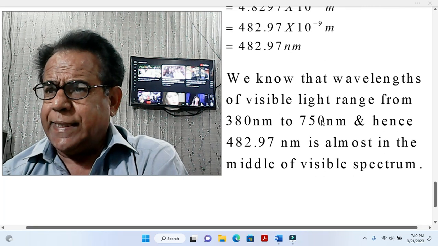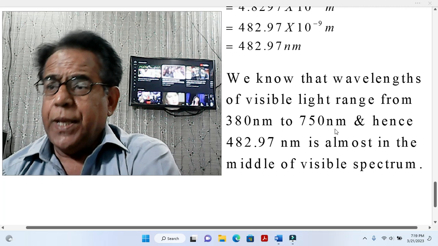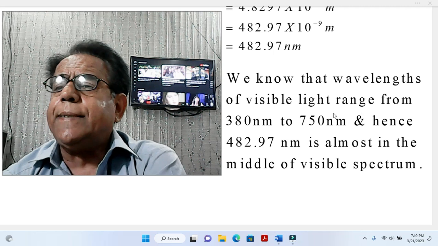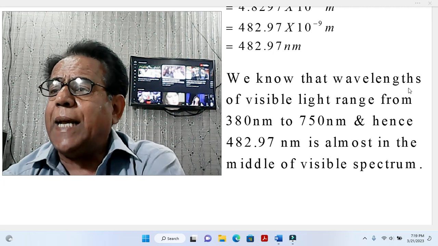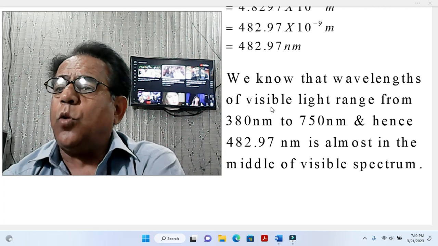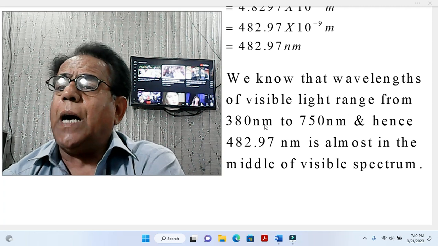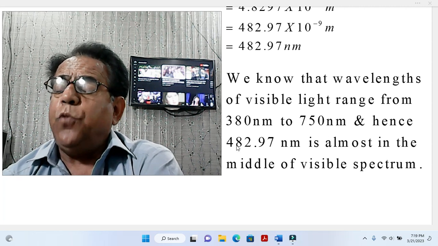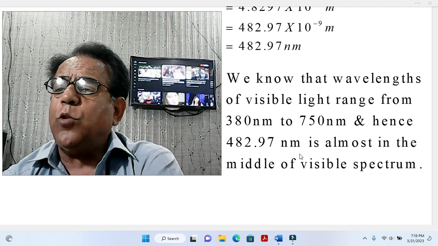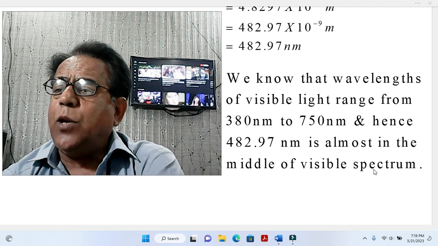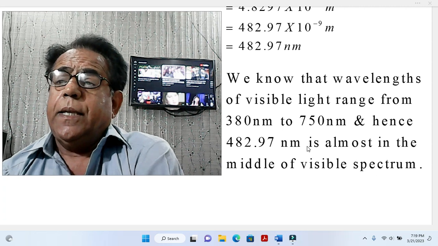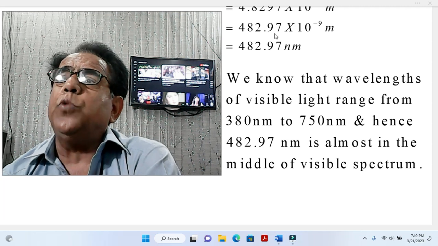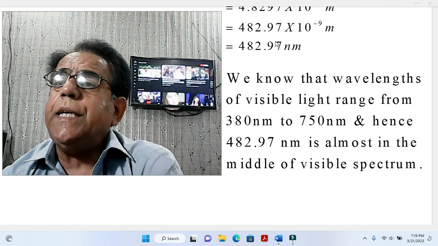Now we come towards its range. In response to the remaining part of the problem, we know that wavelengths of visible light range from 380 nanometer to 750 nanometer, and hence 482.97 nanometer is almost in the middle of the visible spectrum. What we have done actually, dear students, is we have taken into consideration one of those two tables which we have shown in our toolkit.